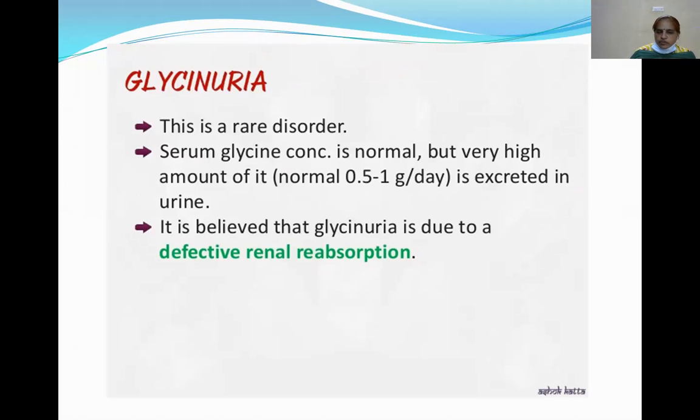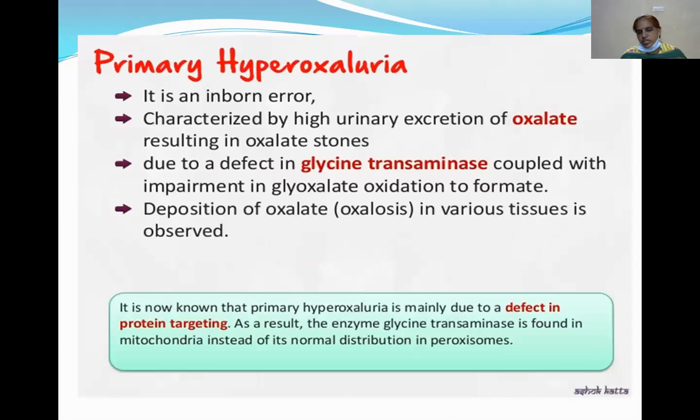The normal value of glycine excretion is 0.5 to 1 gram per day. And primary hyperoxaluria is also an inborn error. We can observe high urinary excretion of the oxalate: the oxalate levels are increased, and excretion of the oxalate through the urine is increased, mainly due to the deficiency of the enzyme glycine transaminase. So this is the glycine.